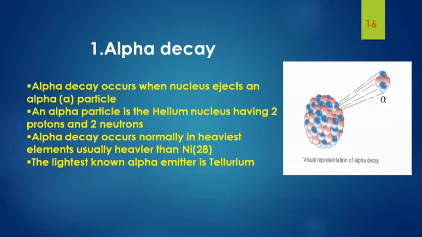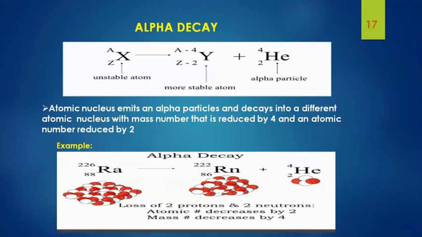So let's get into what alpha decay is. Alpha decay is the emission of an alpha particle. An alpha particle is nothing but the helium nucleus having two protons and two neutrons. Alpha decay occurs when the nucleus ejects an alpha particle, obviously. Alpha decay occurs normally in the heaviest elements, usually heavier than nickel, that is having mass number 28. And the lightest known alpha emitter is tellurium. Look at this image, where the nucleus is emitting an alpha particle.